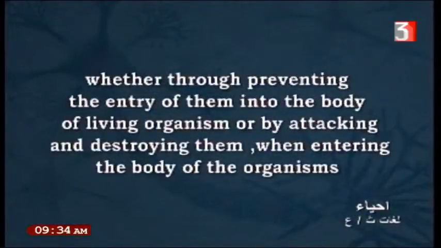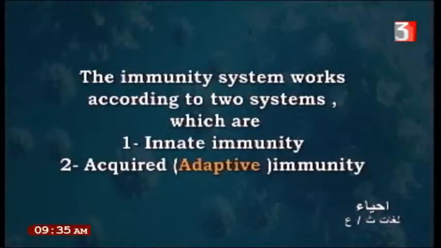This is done either by preventing the entry of the pathogen inside the body of living organisms, or by attacking and destroying them when they enter the body. The immune system works according to two systems: innate immunity and acquired or adaptive immunity.